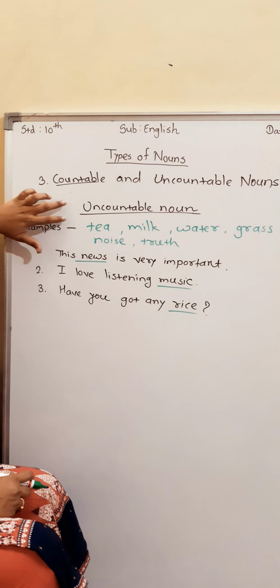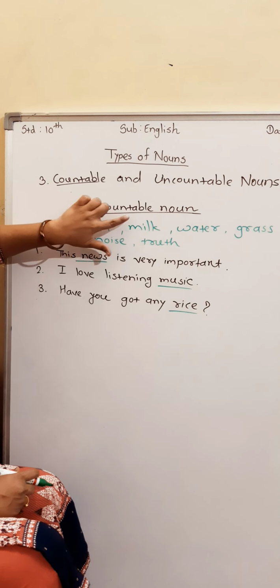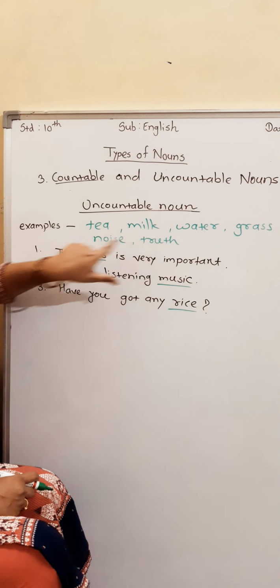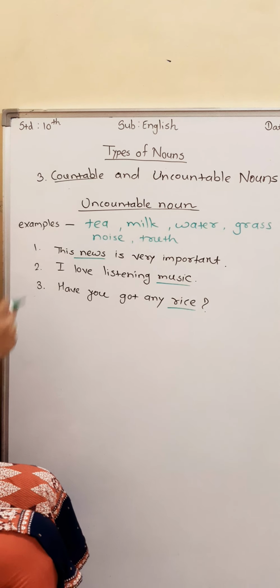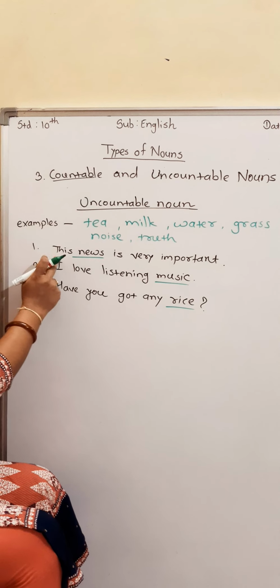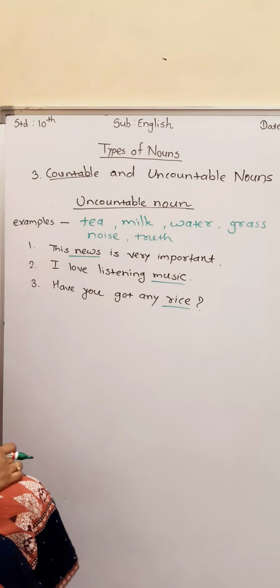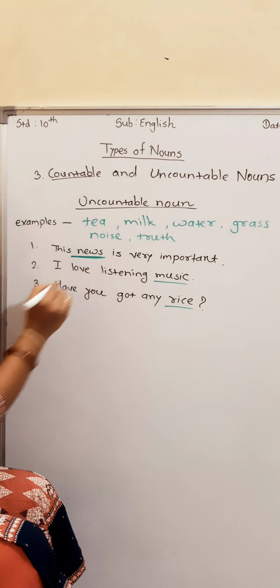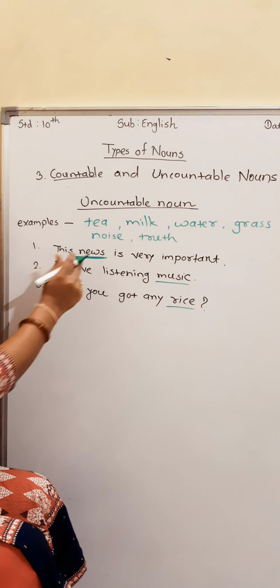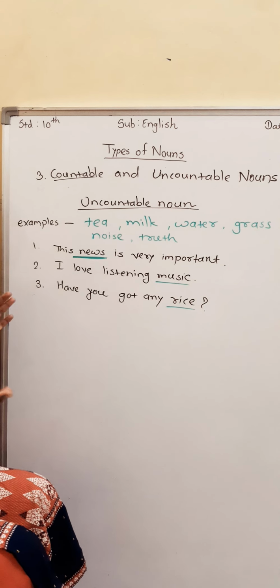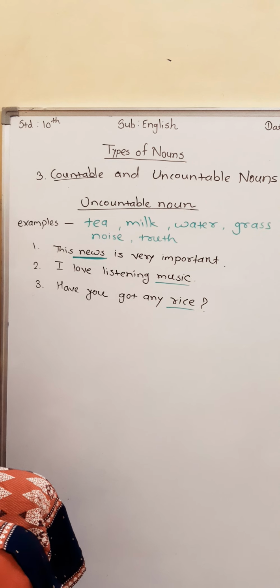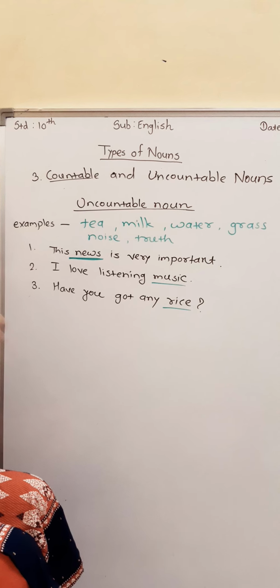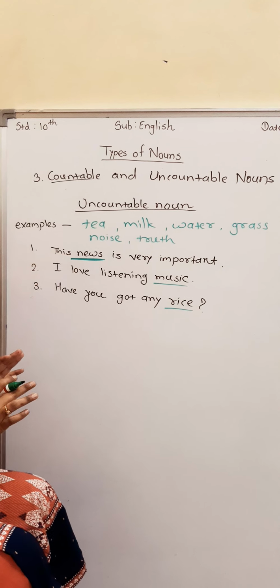So directly we can understand the meaning. Uncountable, which is not countable, that is uncountable. So these are some examples of uncountable nouns. We'll see some sentences. This news is very important. See, the word news is there. If there is one news, then also we have to use the word news. So many, then also we have to use news. Means it is uncountable. We can't make it plural or singular. Anyhow, we have to use the same word, news.